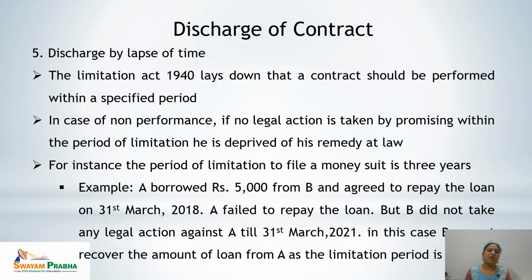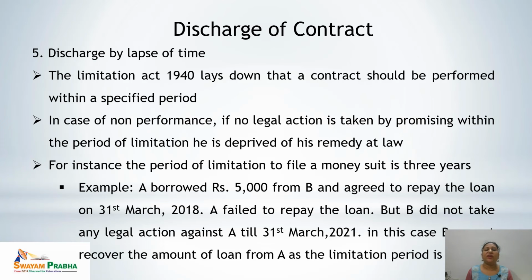Let's see the example. A borrowed rupees 5,000 from B and agreed to repay the loan on 31st March 2018. A failed to repay the loan, but B did not take any legal action against A till 31st March 2021. In this case, the period of 3 years was up to 31st March 2021, as the performance was due on 31st March 2018.